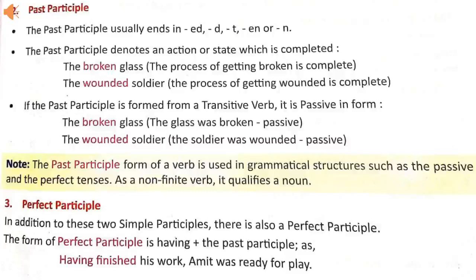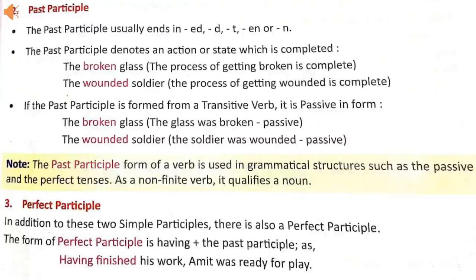Second kind of participle is past participle. This usually ends in ed, d, t, en or n, that is, the third form of the verb. Now, uses of past participle. Past participle tells about an action or state which is completed.